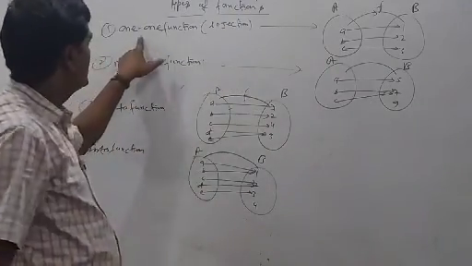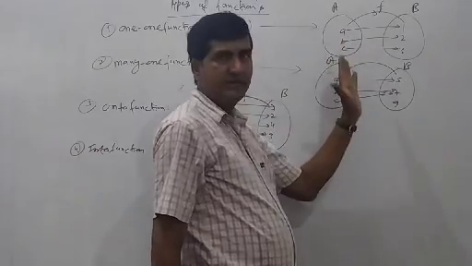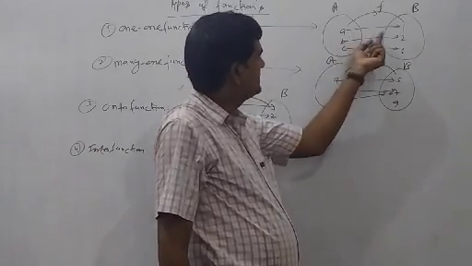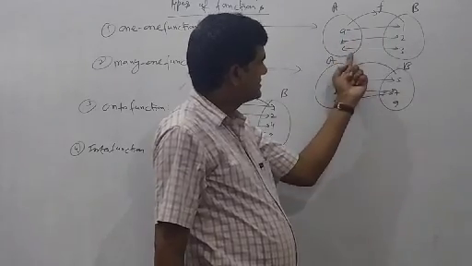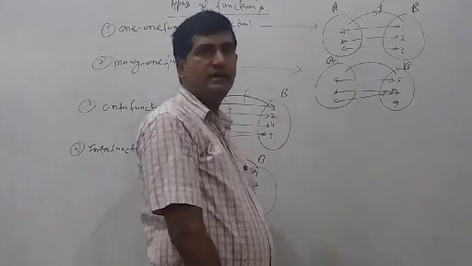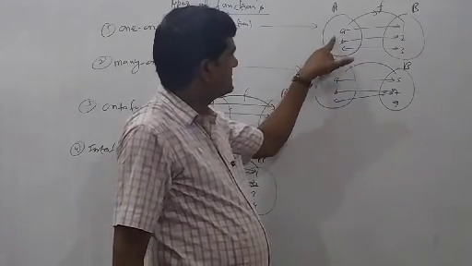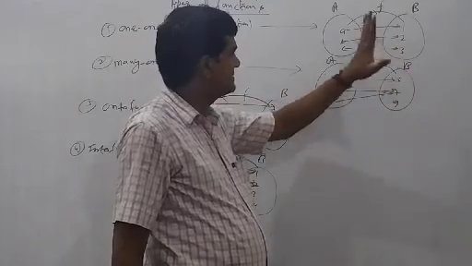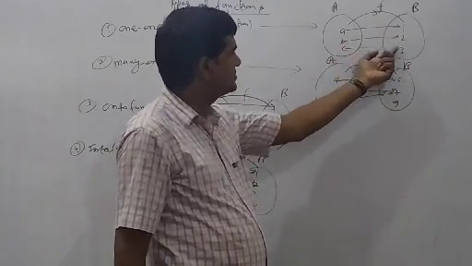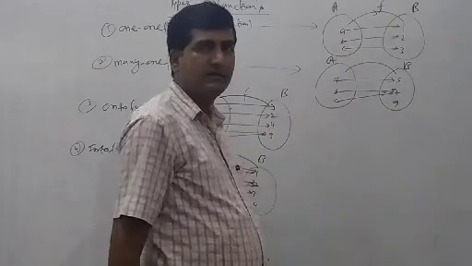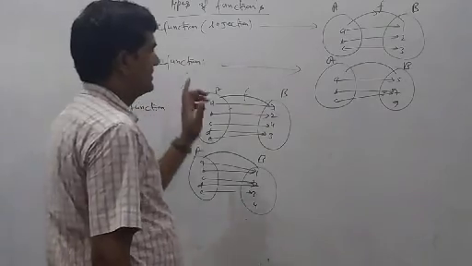Means one-one. Each and every element of A has its own image in B. A is 1, B is 2, C is 3. No element is remaining. All the elements of A belong to different elements of B. It's very simple. A to 1, B to 2, C to 3, or A to 2, any numbers, okay? This is one-one function.